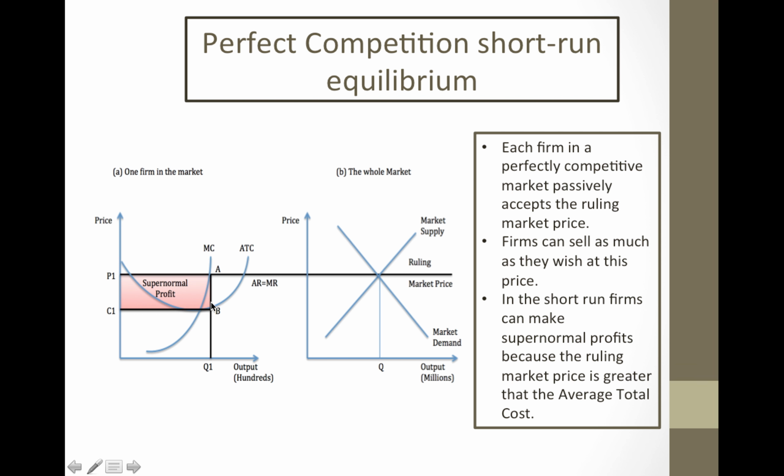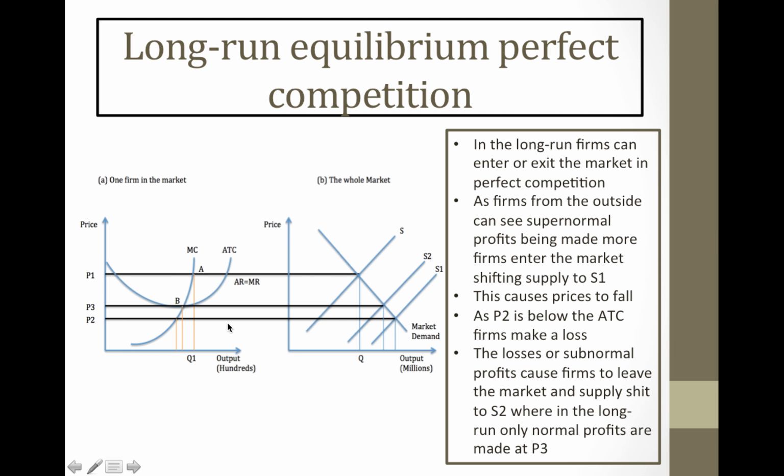But what we can see is that the average total cost is actually below our average revenue, and we know the difference between those two are actually our profits. So in the short run, we can make supernormal profits because our average total cost is less than our average revenue. However, if we look to the long run, what happens is that the supply shifts out.